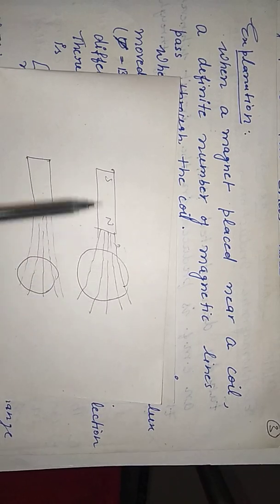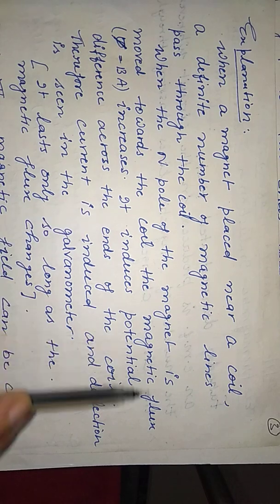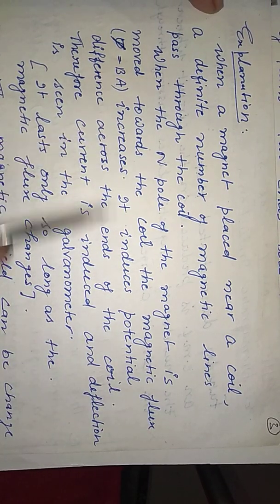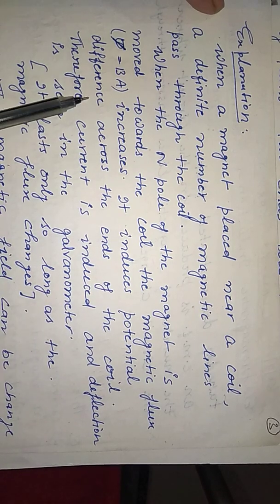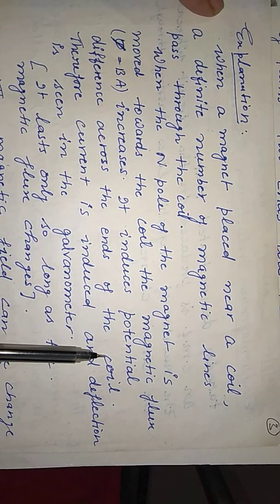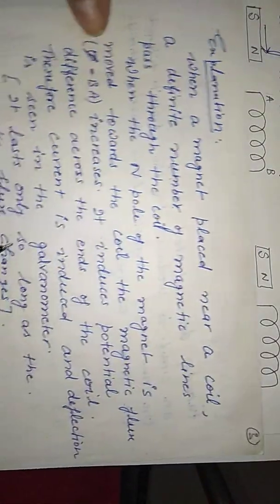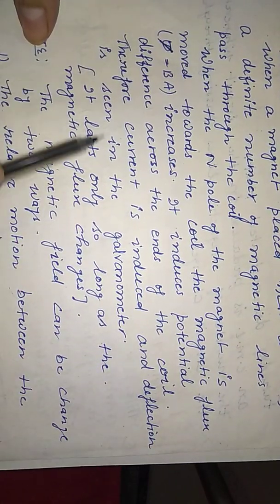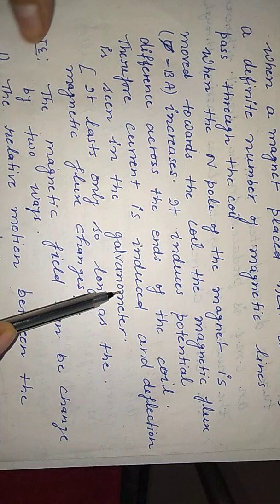If we move it towards the coil, then what will happen? The magnetic field will also increase, the magnetic flux also increases. It induces a potential difference across the ends of the coil. It produces a potential difference at the ends of the coil. So therefore current is induced and deflection is seen in the galvanometer.